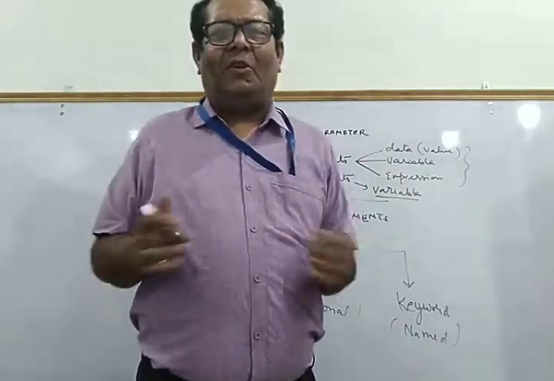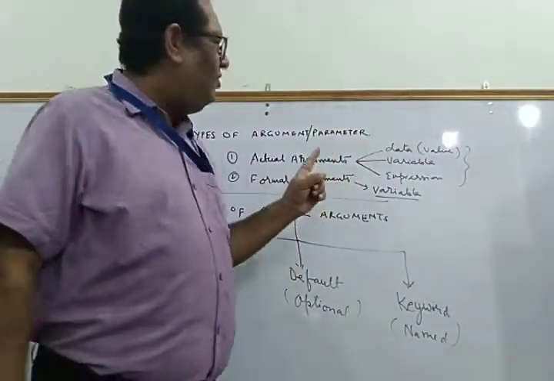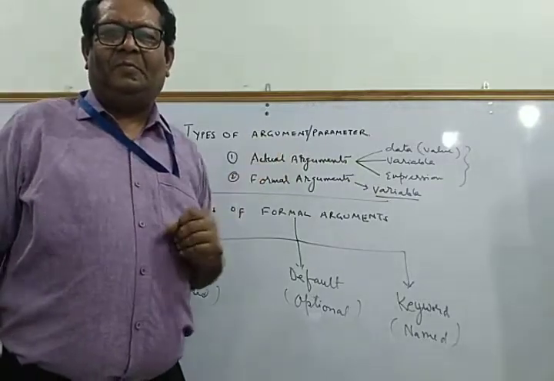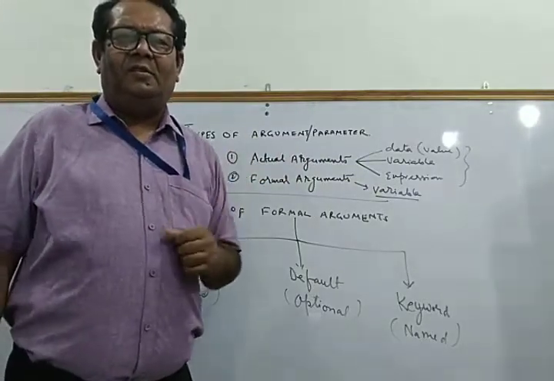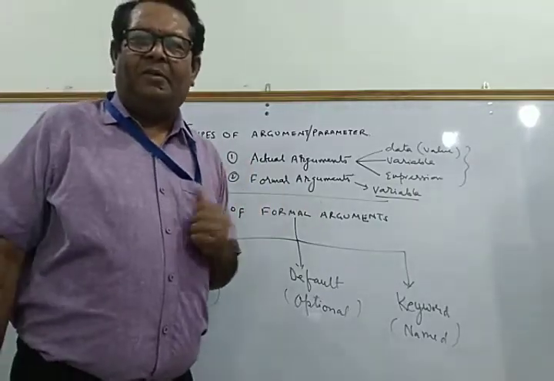So in the last class, I taught you about the types of arguments, or the parameters, if you remember, children. We studied two types of arguments, the actual arguments and the formal arguments.